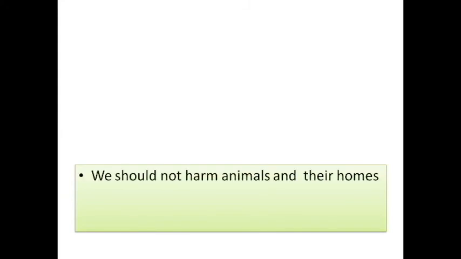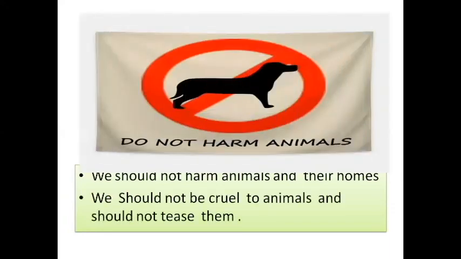So what do we have to do? We should not harm them. Yes or no? What are the people doing? They are doing very badly to the animals. They harm the animals, but we should not harm the animals and their homes. We should not be cruel to the animals, and we should not tease them. Yes or no? We have to save the animals. We should not kill the animals.